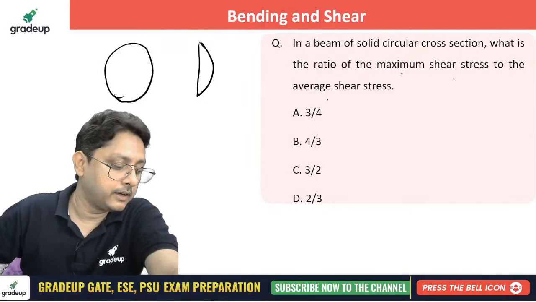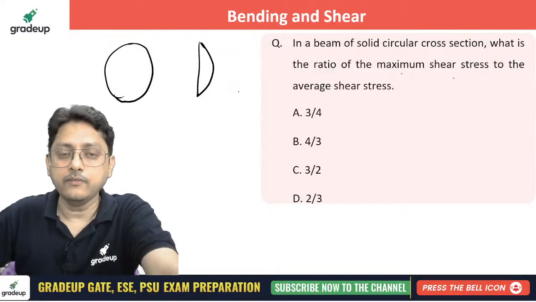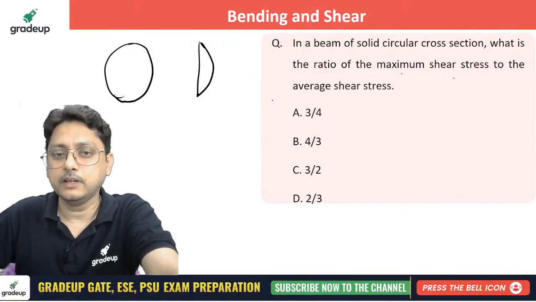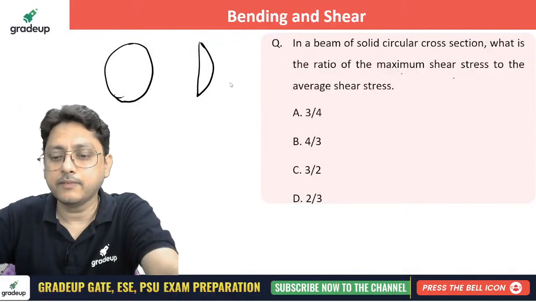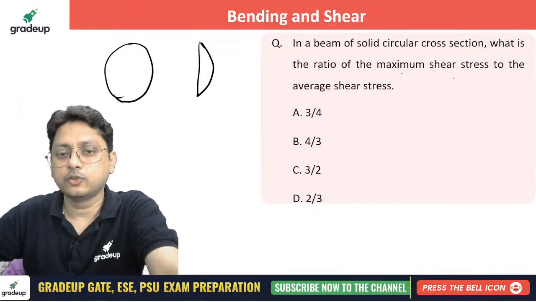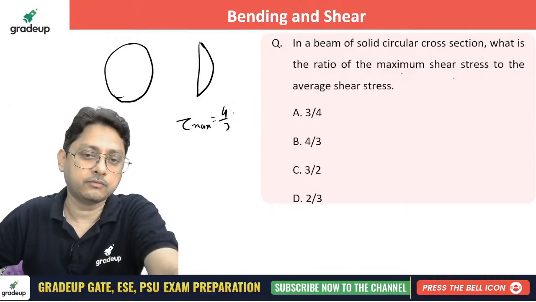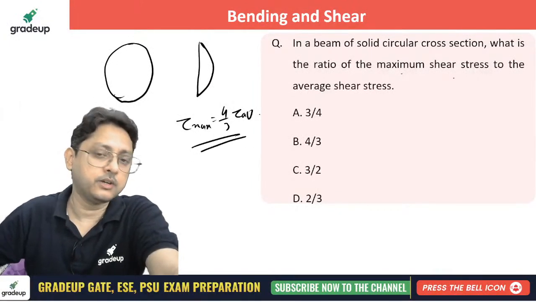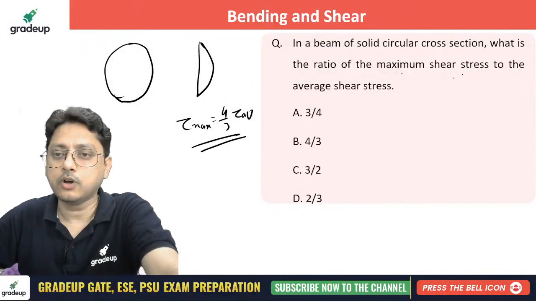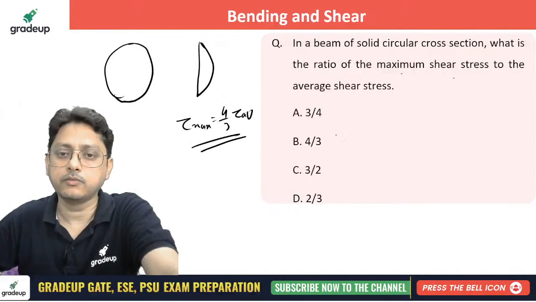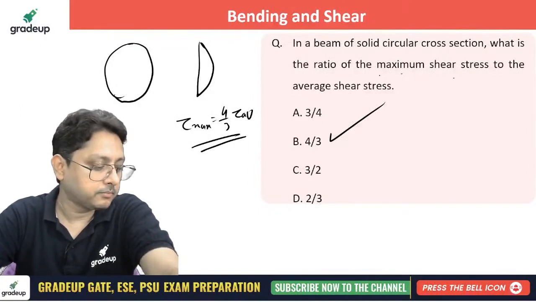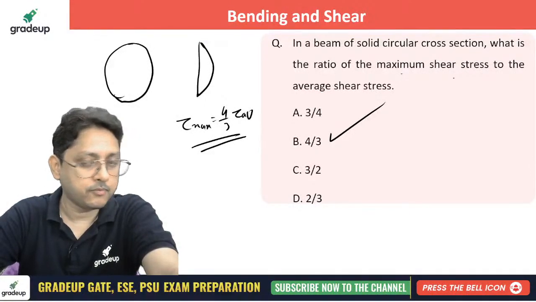The average shear stress is simply the force divided by the total cross sectional area, right? So tau max is 4 by 3 of tau average. The ratio of maximum to average will be 4 by 3. Remember this for all of them.